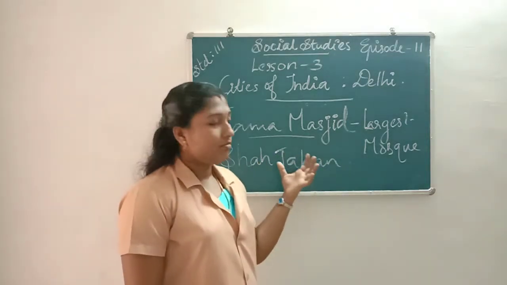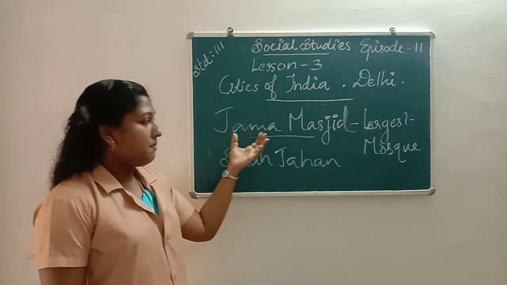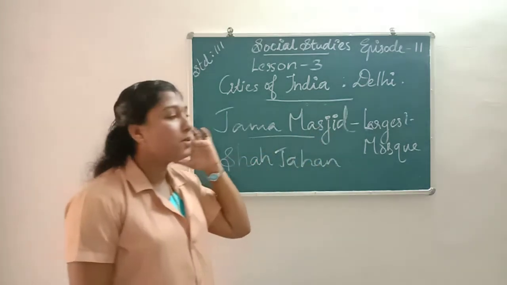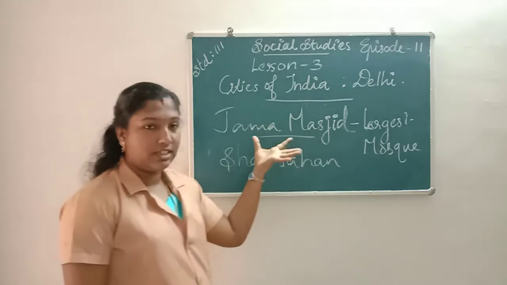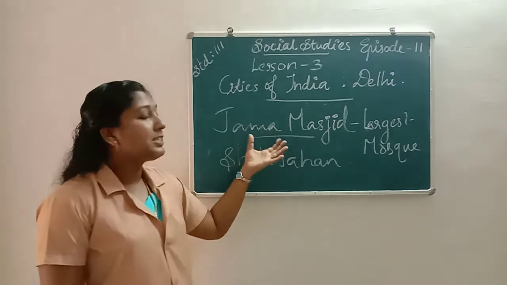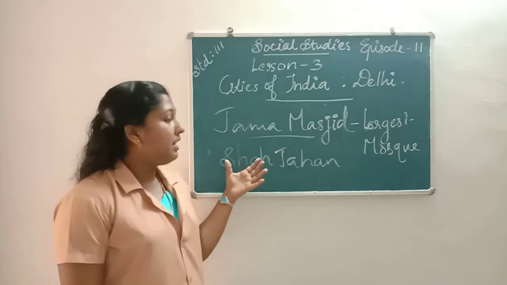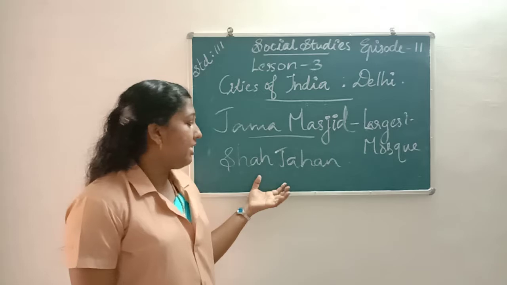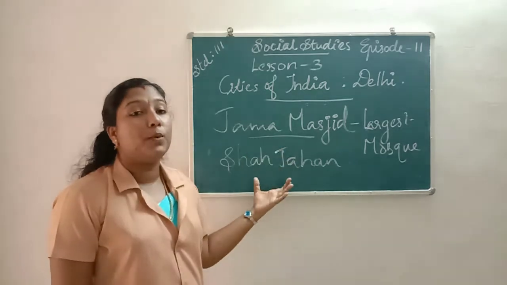Once again, about Jama Masjid. Jama Masjid is the largest mosque of India. Which is the largest mosque of India? Jama Masjid. It is built by the Mughal Emperor Shah Jahan. It is situated just opposite to the Red Fort.